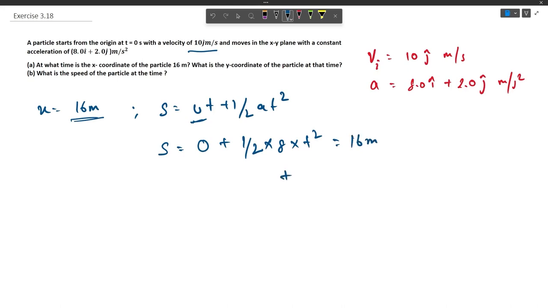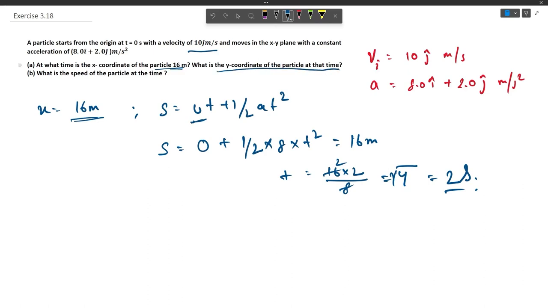Now solving for t, we get t equals 16 into 2 divided by 8, that is the square root of 4, or 2 seconds. So at 2 seconds the x coordinate of the particle is going to be 16 meter. Now we have found at what time it is going to be 16 meter. Now the second part says: what is the y coordinate of the particle at that time.